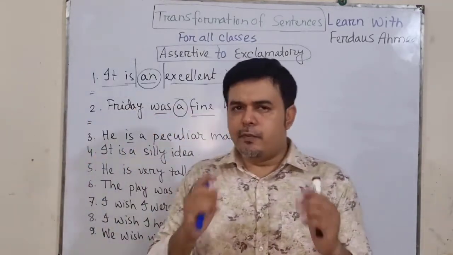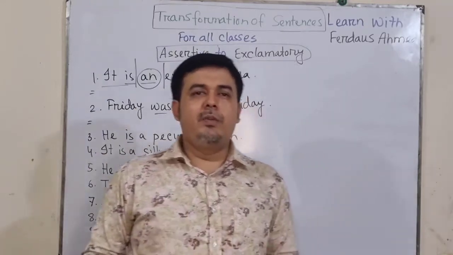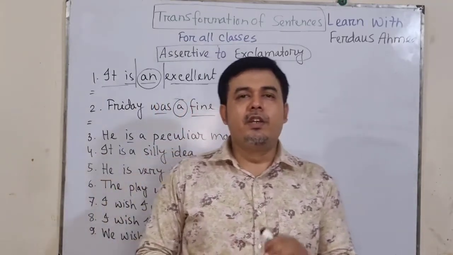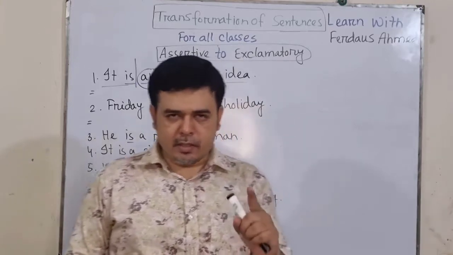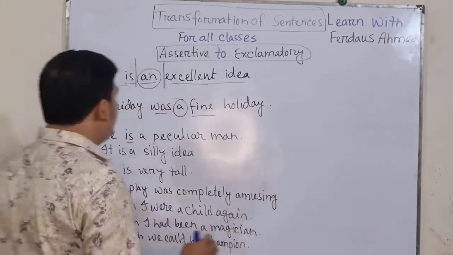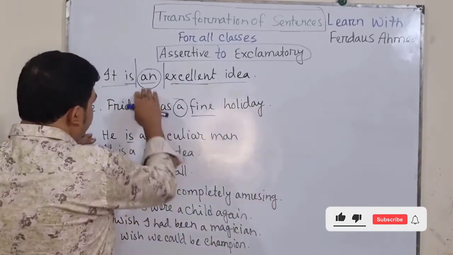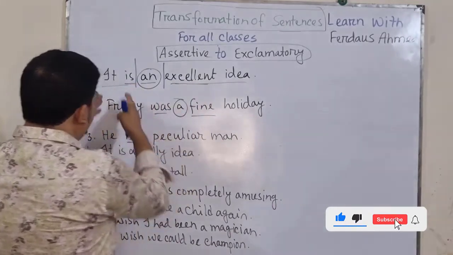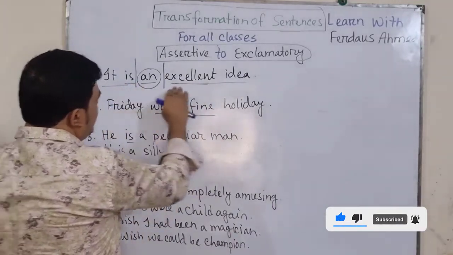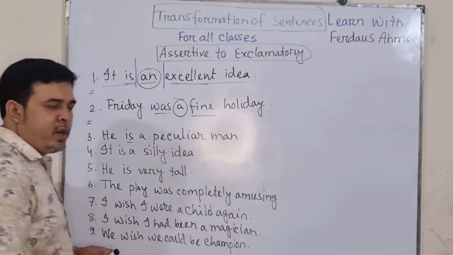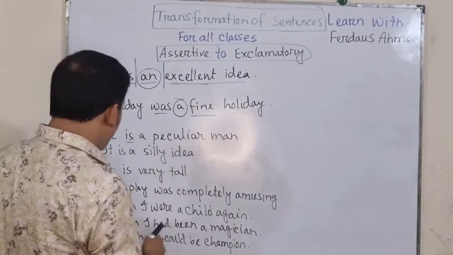Please listen very carefully. That will help you understand it at a single chance. We keep the article in the middle and make two portions. For it is an excellent idea, one portion is excellent idea.